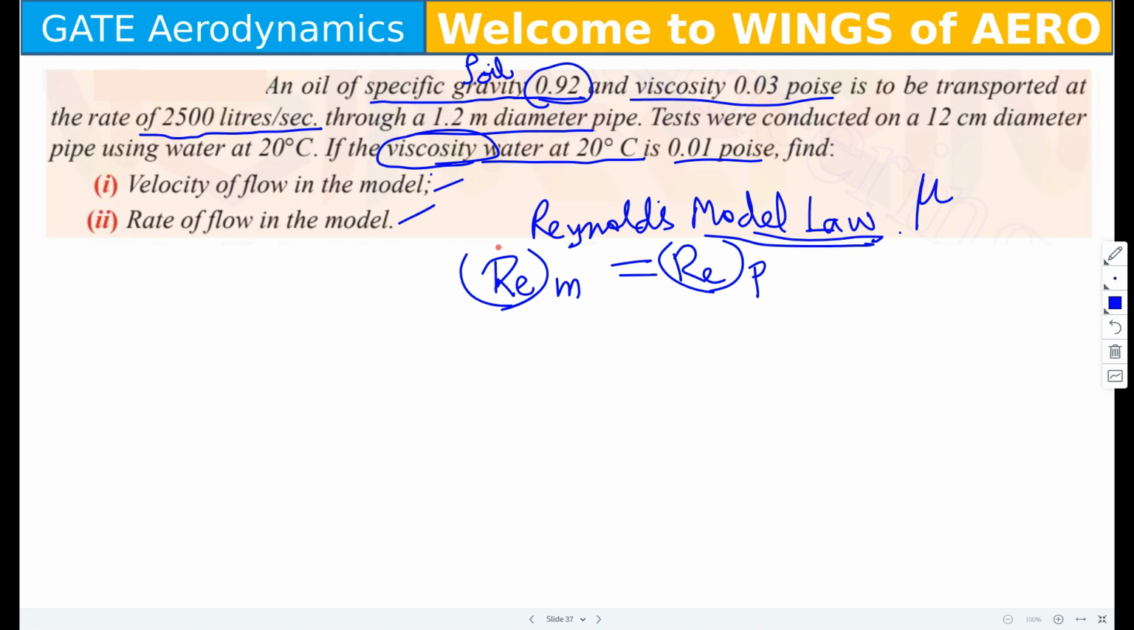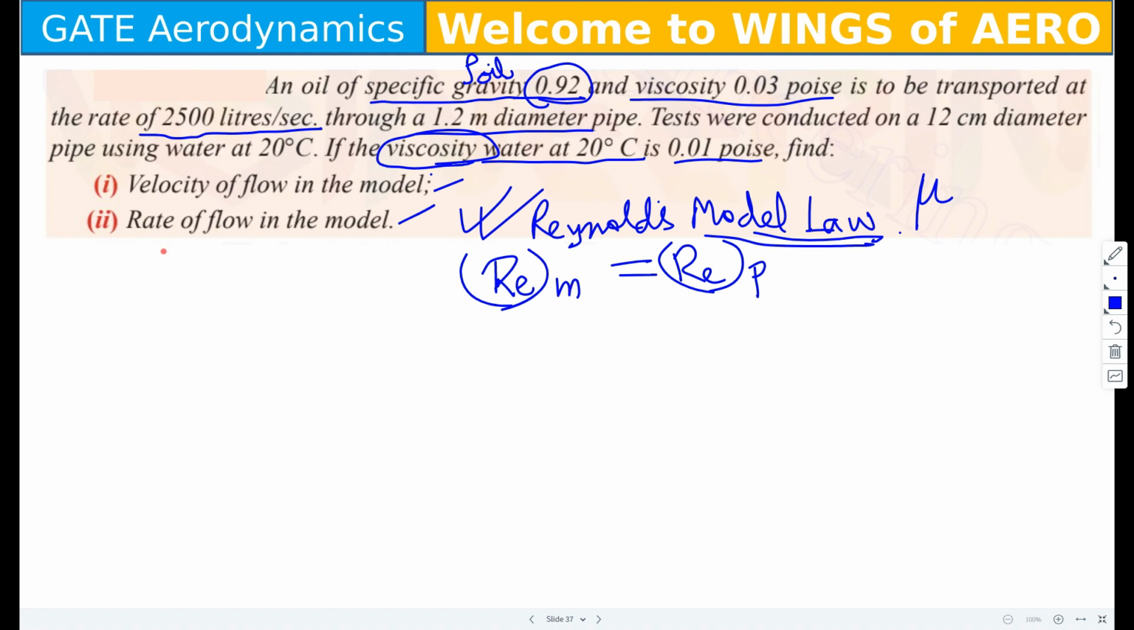Now mostly they prefer to ask from the Reynolds model law, so let's look into what it is and how to find it out. Since they have given the viscosity, we have to apply the Reynolds model law. That means the Reynolds number for the model has to be equal to that of the prototype. Prototype means the actual product or actual thing, and model means the scaled type.